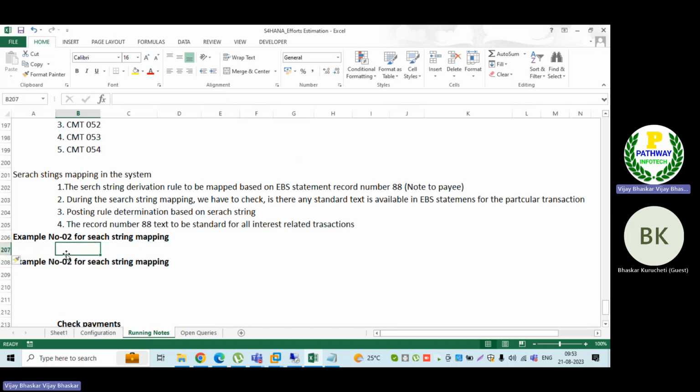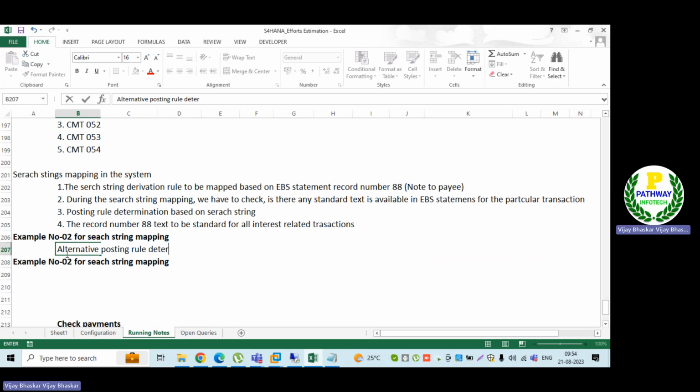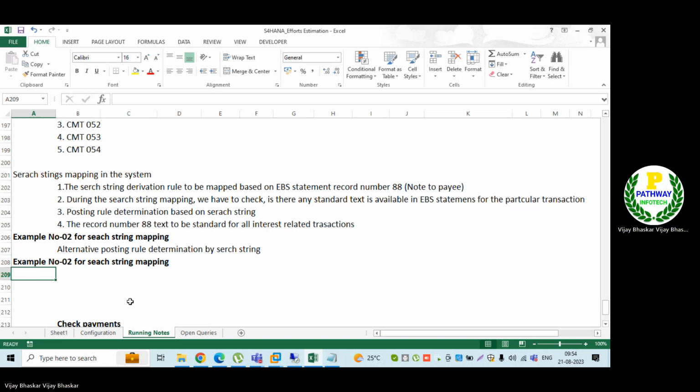So now, the first one: alternative posting rule determination by search string. Now the example I am going to give here: let's say my business requirement would be that the bank is sending something.